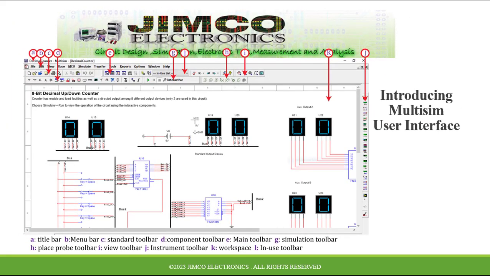So with this, we have seen the basics of the user interface. In the next slide, we are going to explore the Multisim workspace.